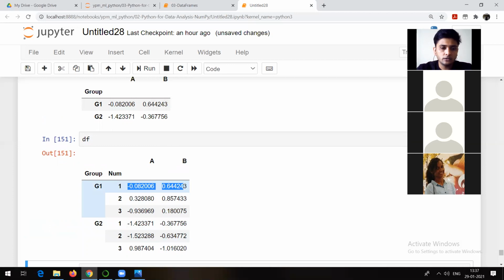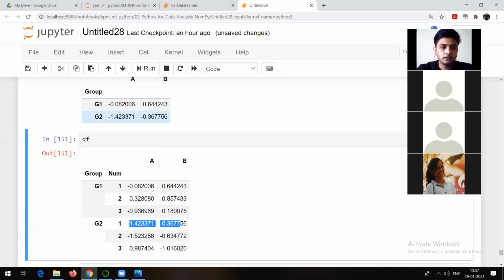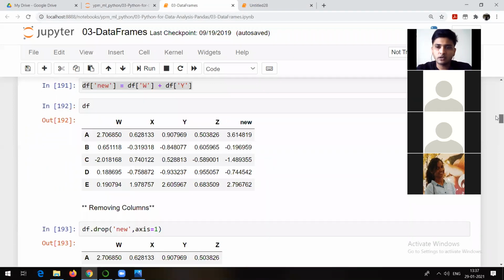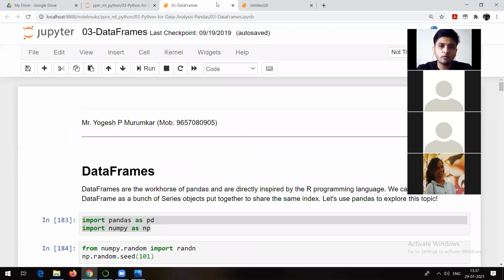Minus 0.08, 0.64, minus 0.08, 0.64, and minus 1.42, minus 0.36. Same. This is how you can make use of cross section. Okay, so that was a simple thing about data frames, right? Remember, there are a lot of methods which you can apply on data.